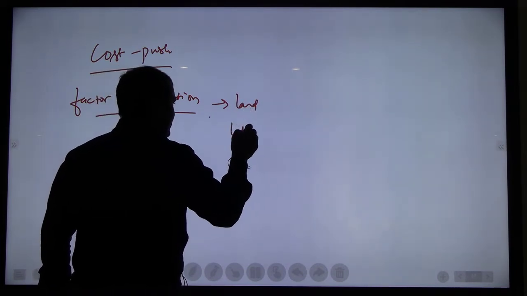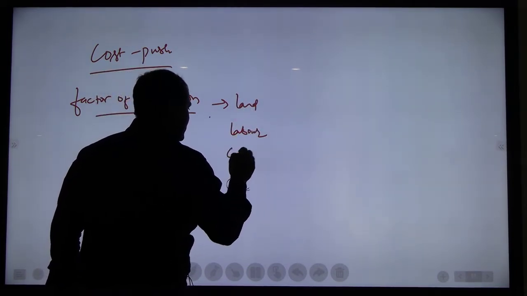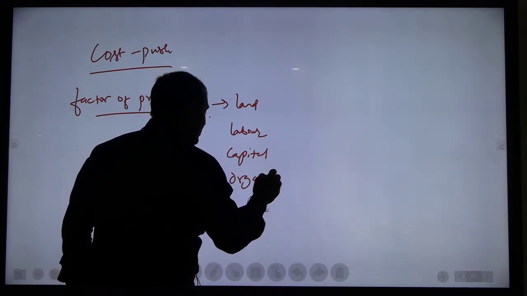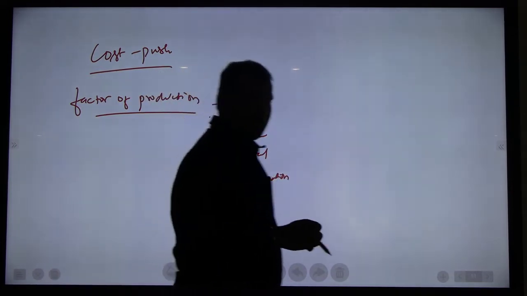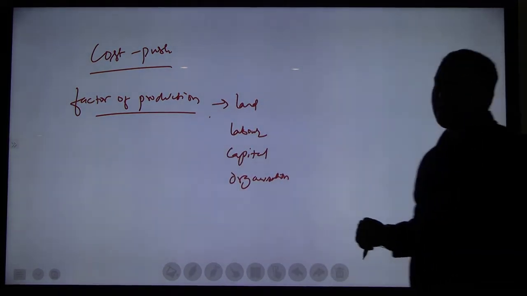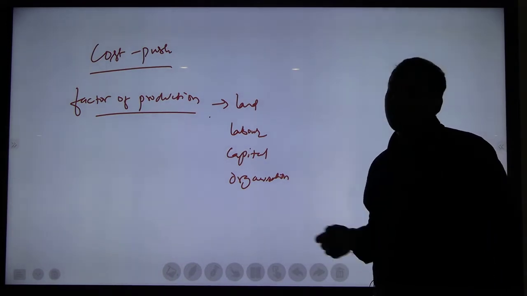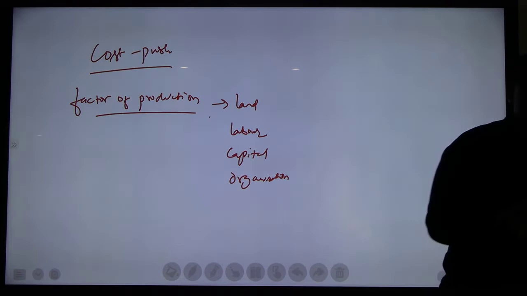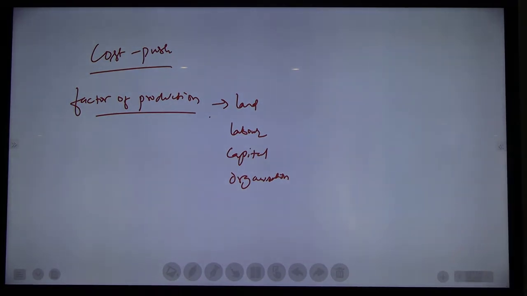Land, labor, capital, and organization or entrepreneurship. Right? So these are called factors of production. For manufacturing any good, it requires land. Labor also, though now we have artificial intelligence, robots, automation. But to monitor the machine also we require labor. Don't you think so? So labor is required.